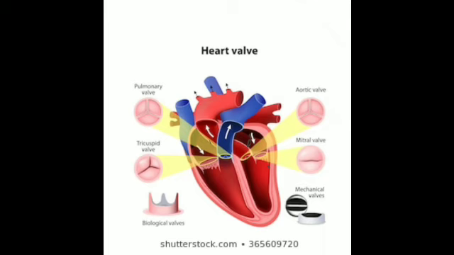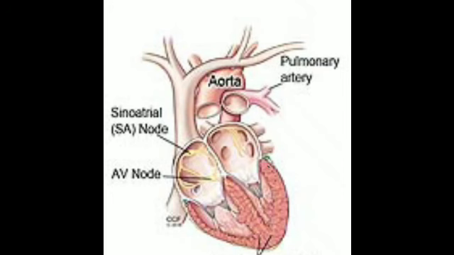Right? So these are the valves, and then there is a small mass of specialized muscle cells found in the wall of the right atrium, and this is called the sinoatrial node, or pacemaker of the heart. You can see over here the sinoatrial node present in the wall of the right atrium, near the opening of the vena cava.